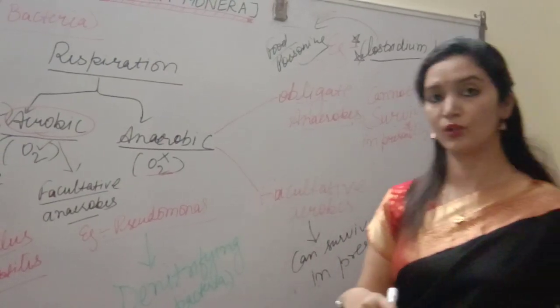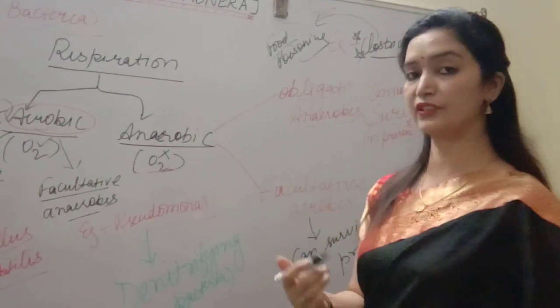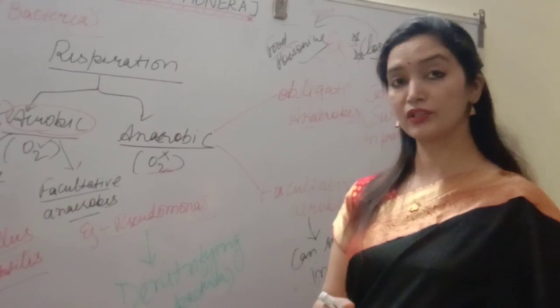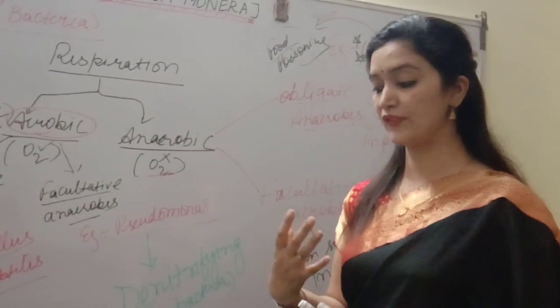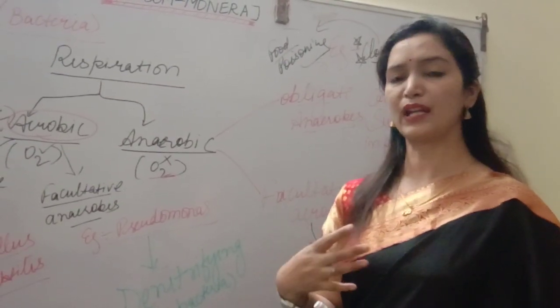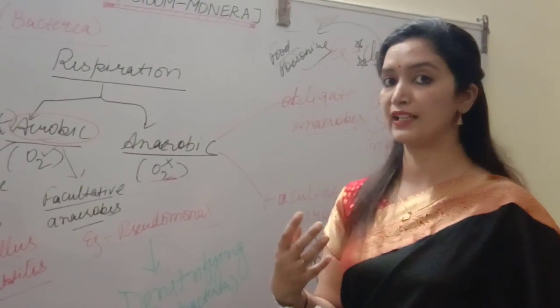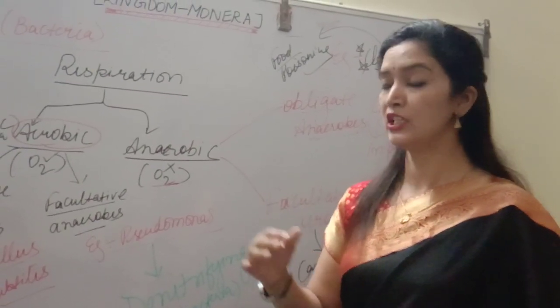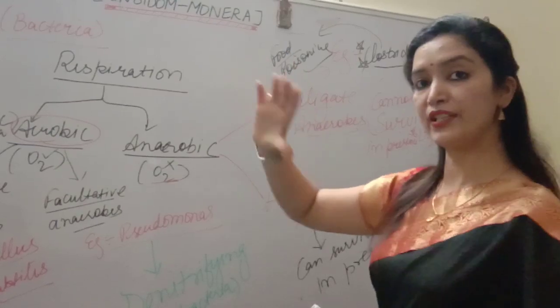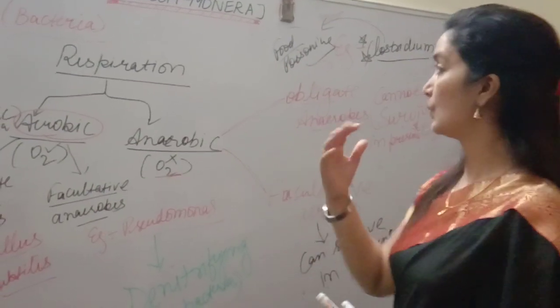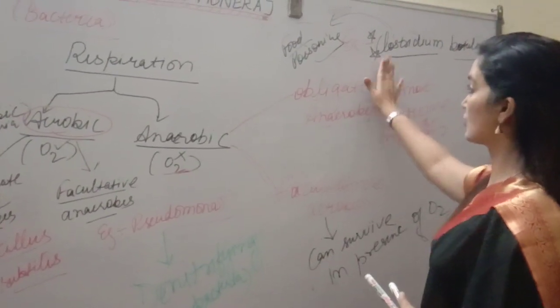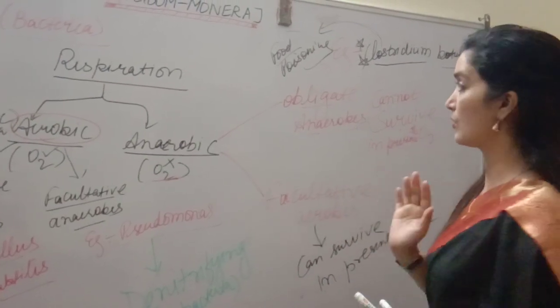It is an anaerobe that doesn't require oxygen, so it causes food poisoning whenever we have contaminated food. And sometimes in canned food there is no oxygen, so these can survive in canned food. Their spores may be present, so that may cause food poisoning.